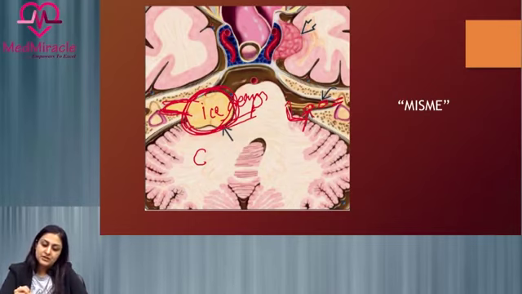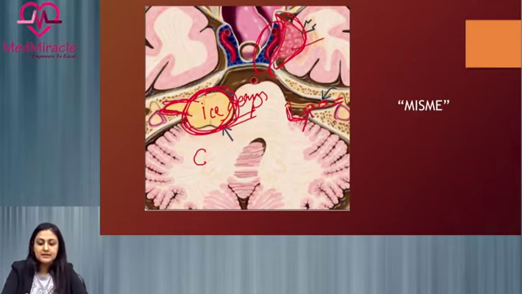One more lesion which is depicted here is this particular lesion, which is a hemispheric mass with a broad area of contact with the cavernous sinus here. This is nothing but a meningioma.